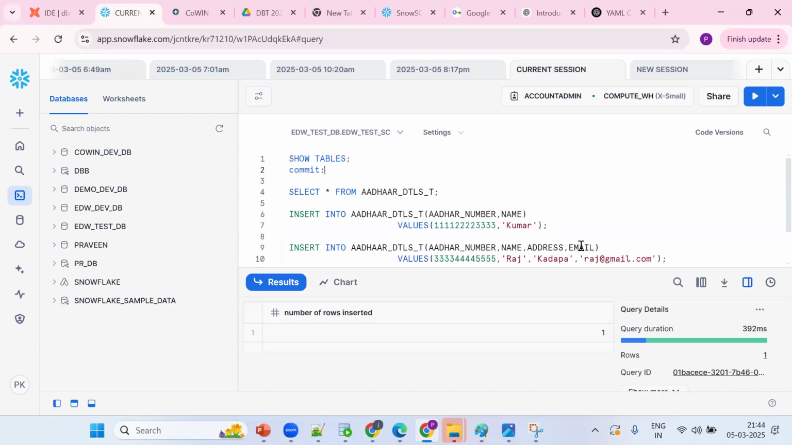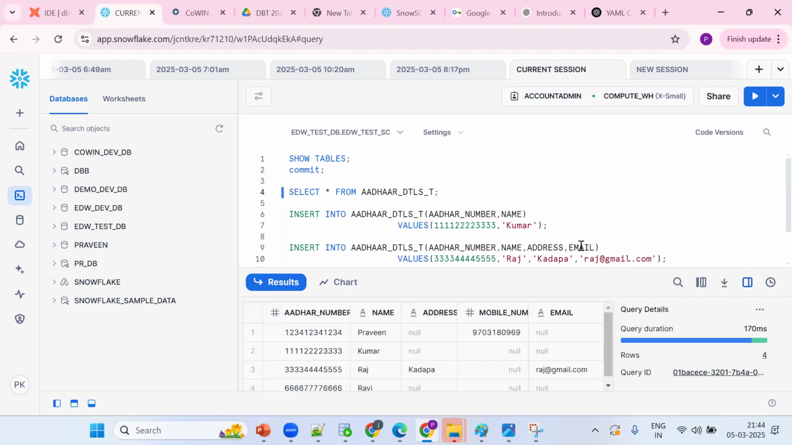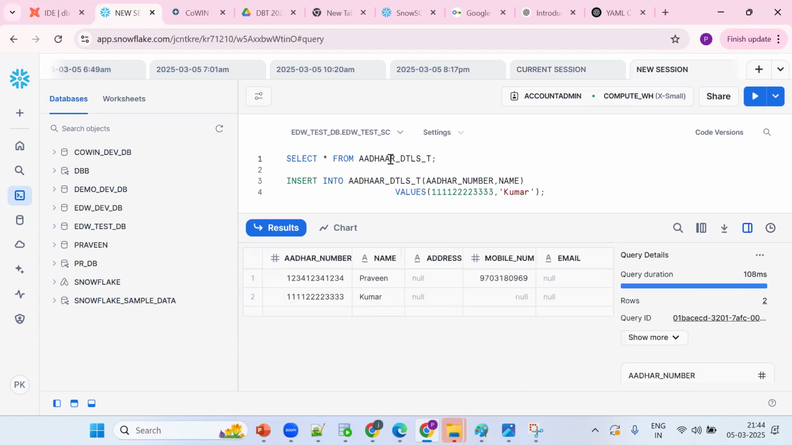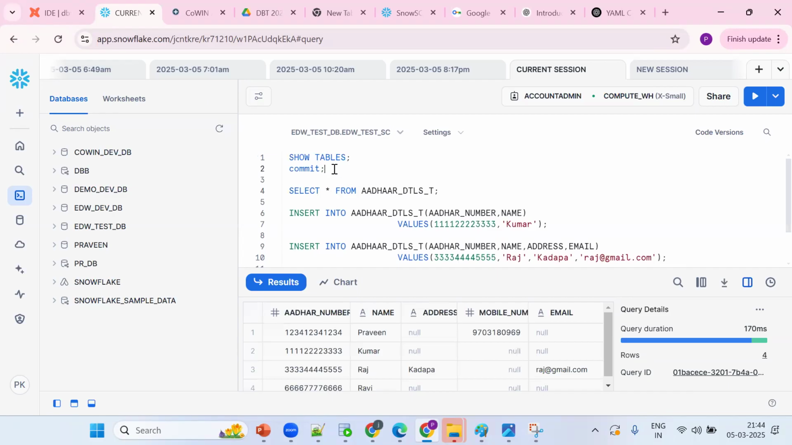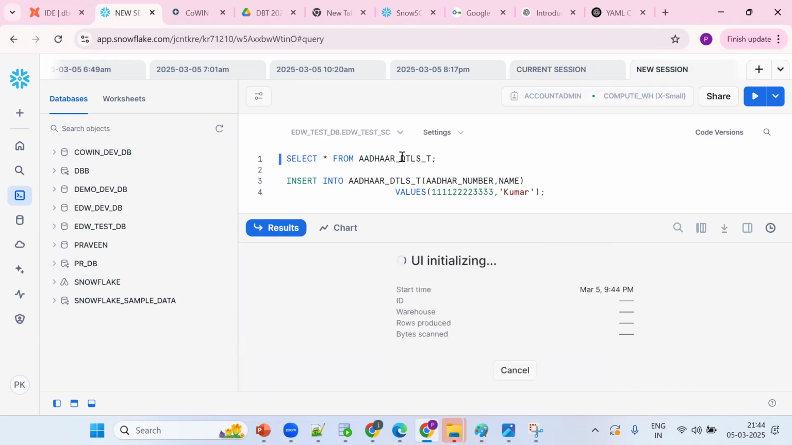Now how many records will be there in my table in the current session? Four records are there. In the new session, we'll see only the committed data, that is three records. How to get the fourth record? We should commit the changes so that the fourth record will be available. Okay, we can take questions. Hold on. See, four records.